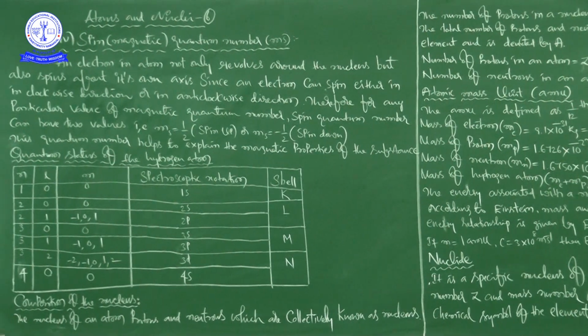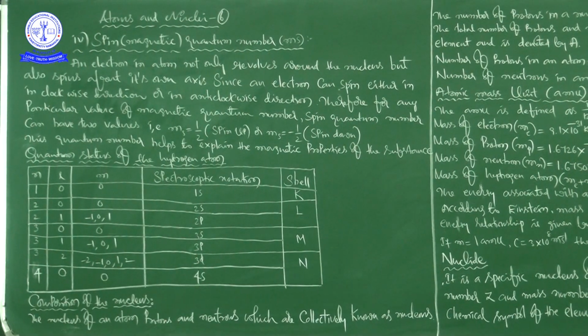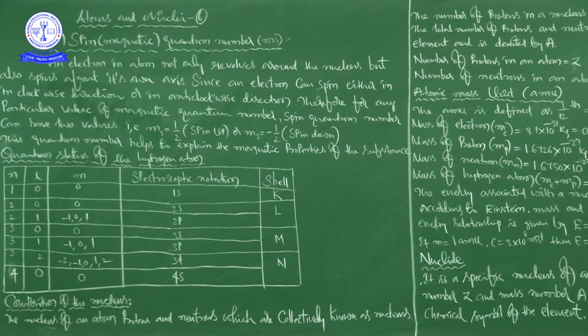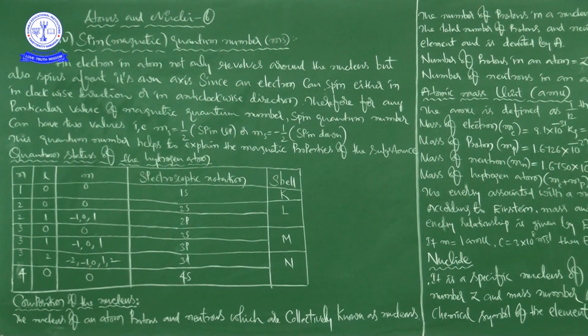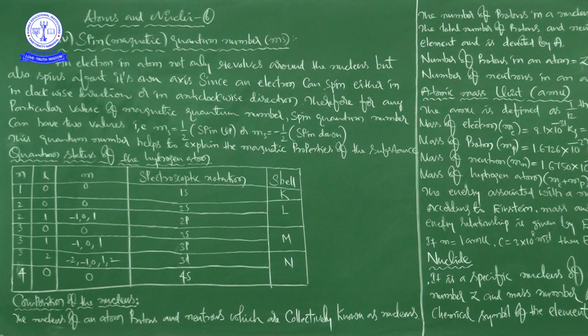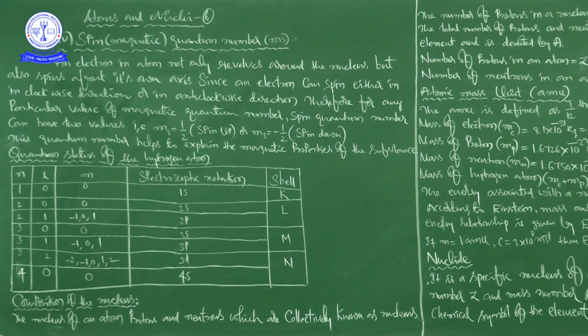First of all, what is meant by spin quantum number? Spin quantum number talks about the spin of the electron, whether it is in clockwise or anti-clockwise direction. Basically we know that the electron in an atom revolves around the nucleus, but not only that. The electron also spins about its own axis.